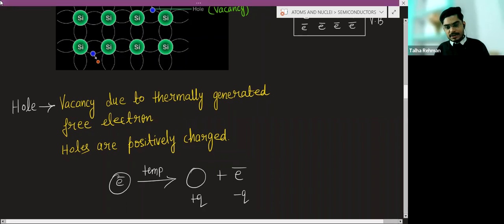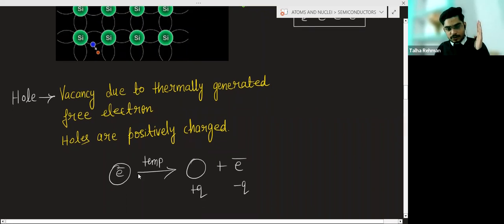So when you give temperature, the covalent bond will break and the electron will become free, and a hole will be created. Electron will have a negative charge and hole will have a positive charge, but the magnitude of the charge will be equal for hole and for electron.